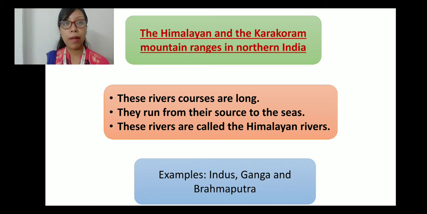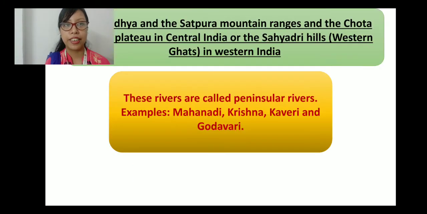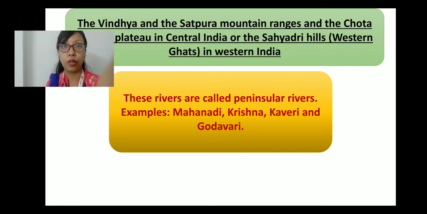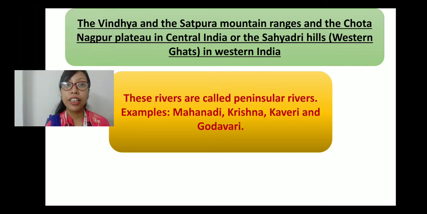You have to remember, Indus, Ganga and Brahmaputra are the Himalayan rivers because their source is the Himalayan and the Karakoram mountain range, which falls in northern India. Clear?